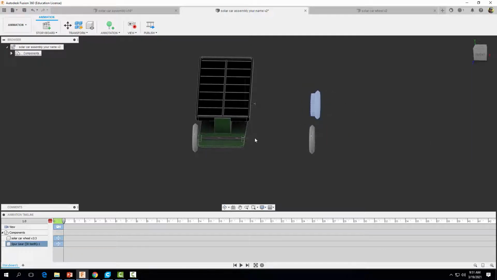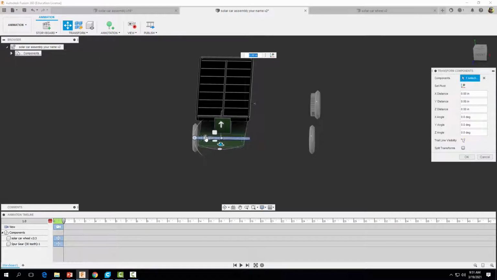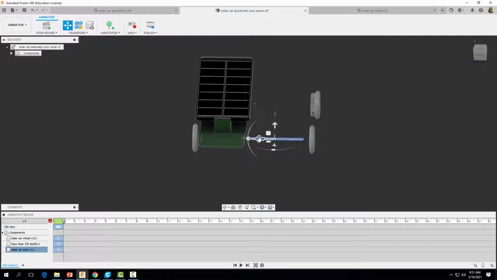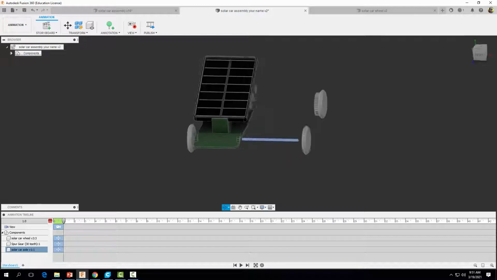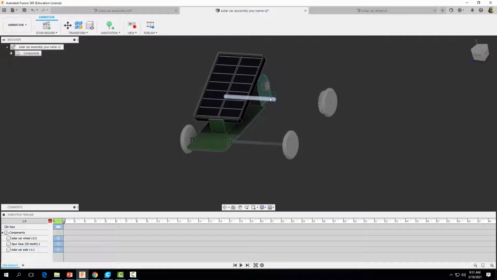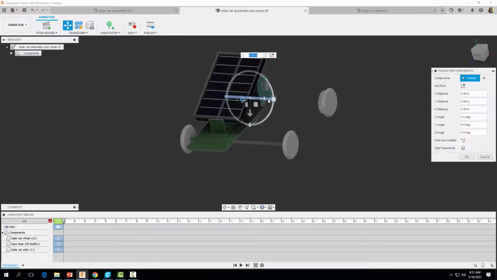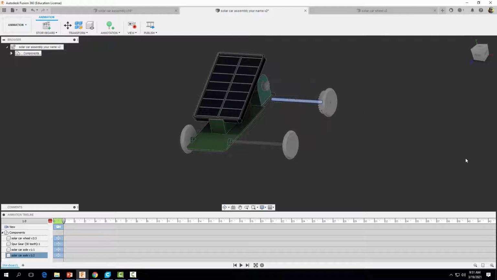Okay. And now let's click on our axle here and we're going to pull that one out. Something, just kind of eyeball it, maybe like minus 2.5. Enter. Let's do the same for the other back axle. Transform it and take it out once again, 2.5. Select OK.